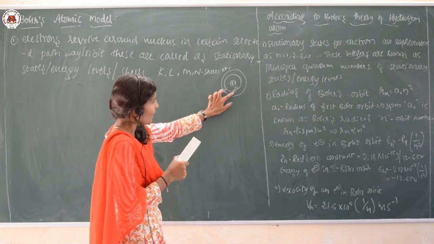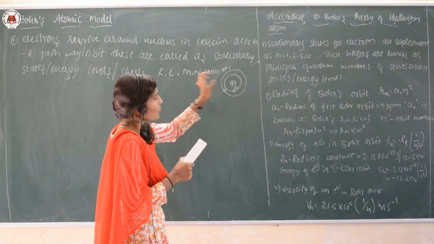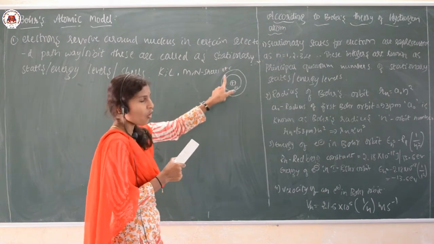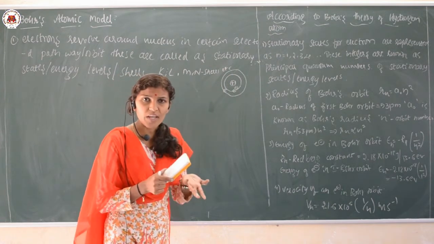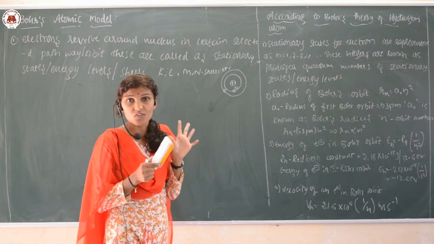As long as the electron is moving around the nucleus in the orbit, it does not lose the energy or gain the energy. Its energy is constant.